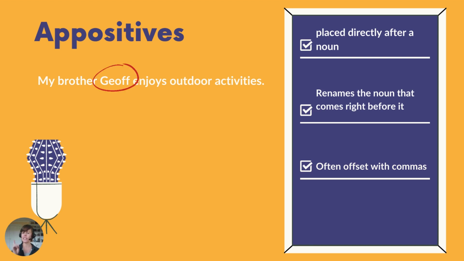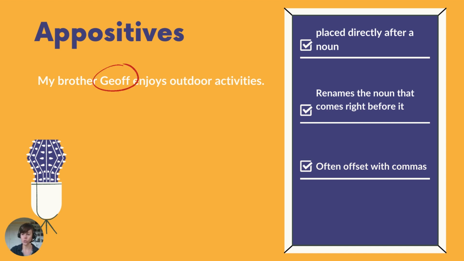Let's take a look at what a single word appositive does, and then we'll add to it. A single word appositive is placed directly after a noun. It's going to rename that noun that came right before it, and often it's offset with commas. So in this example, my brother Jeff enjoys outdoor activities. Jeff is our appositive. Jeff comes right after the noun brother. It renames that noun, brother, and in this case, it's not offset with commas.